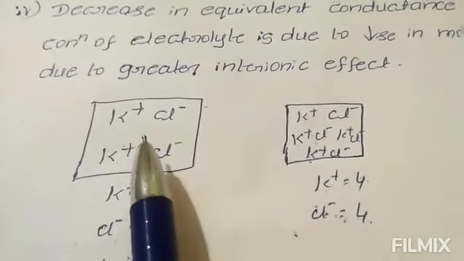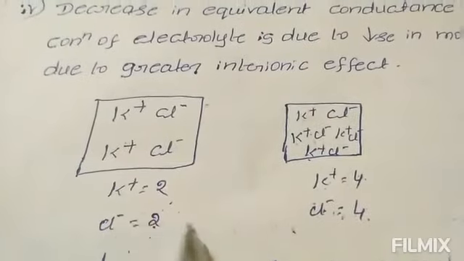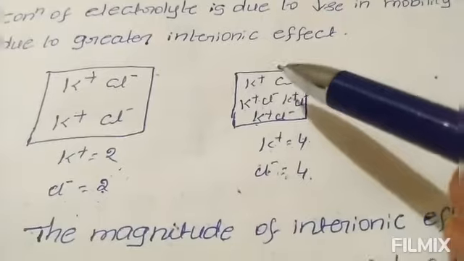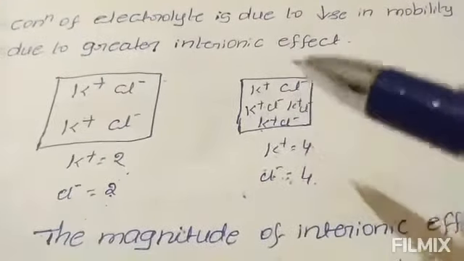Consider two cases. In the first case, there are two K plus ions and two Cl minus ions. In the second case, there are 4 K plus ions and 4 Cl minus ions.